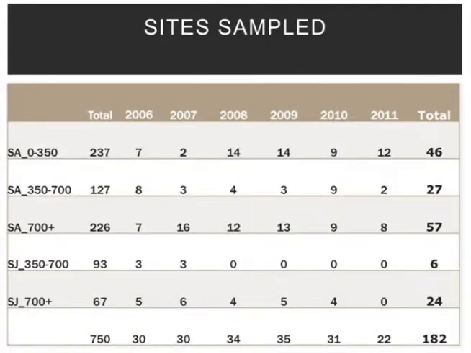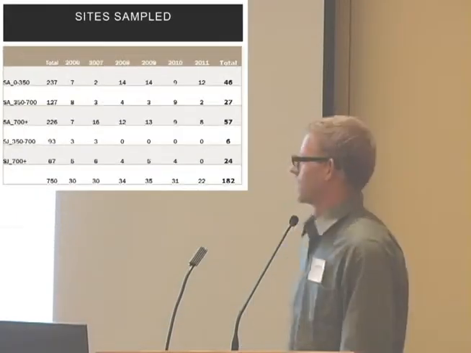So these are the stream sites that were sampled. In the total column over here, this is the 750 random stream sites generated through the probabilistic design. These are the stream sites sampled from 2006 to 2011. This is the total number of stream sites sampled. So there's 182 stream sites sampled in the Santa Ana Watershed.